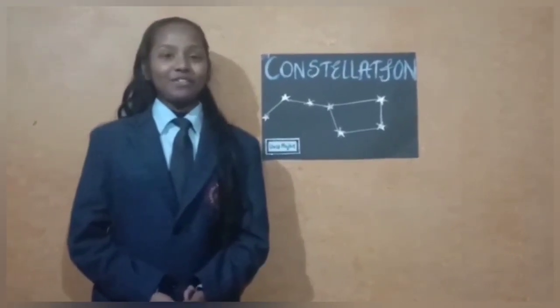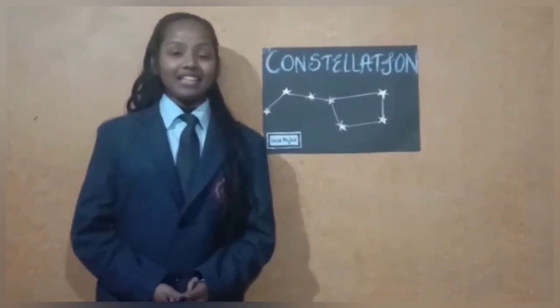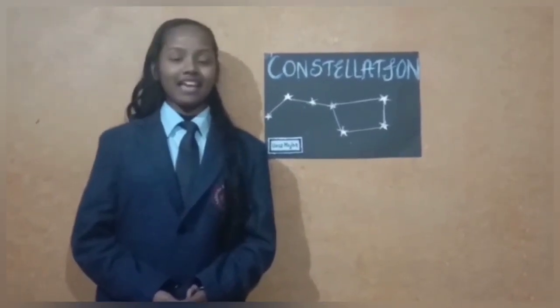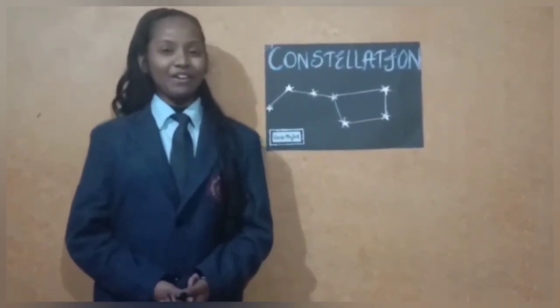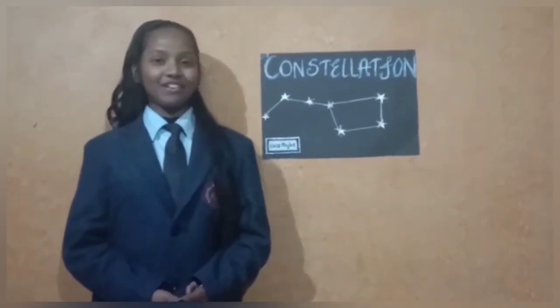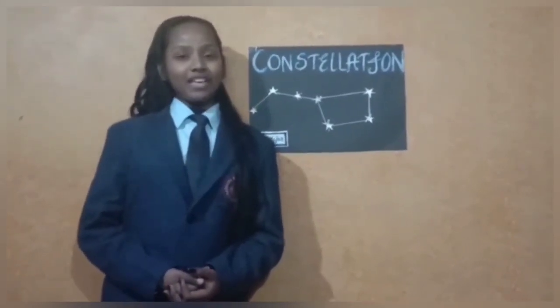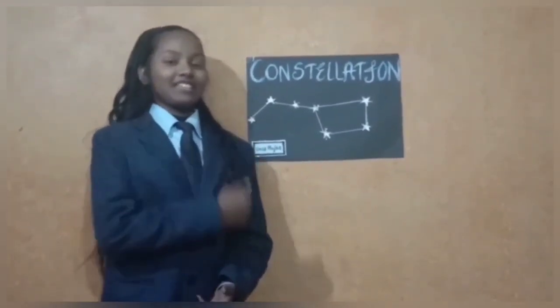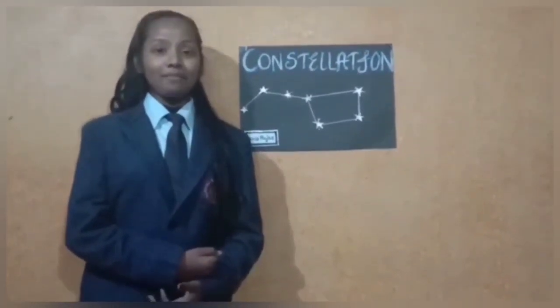As you all know, the night sky contains various interesting objects like the moon, stars, planets, etc. The beauty of science has spread in the universe also. So can you guess what is beside me on the wall? Yes, it is a constellation whose name is Ursa Major.